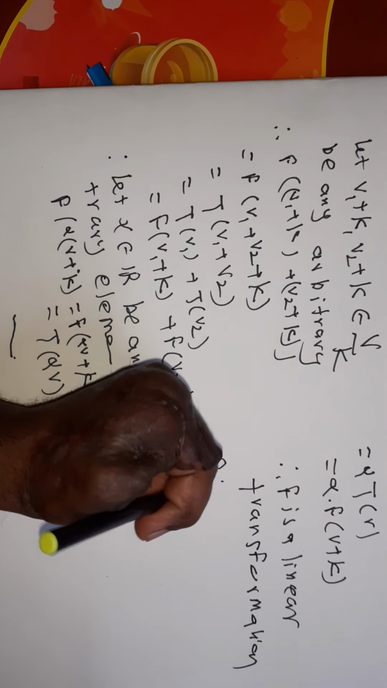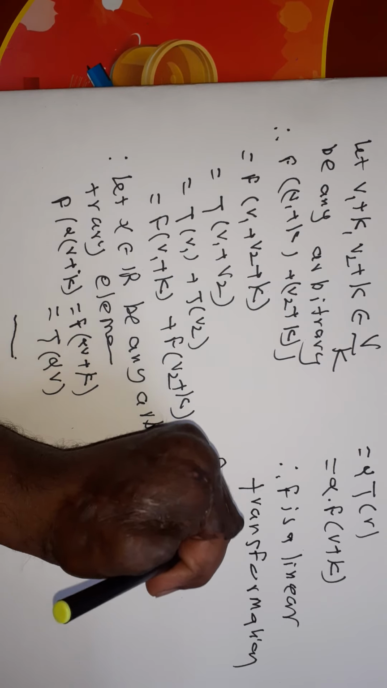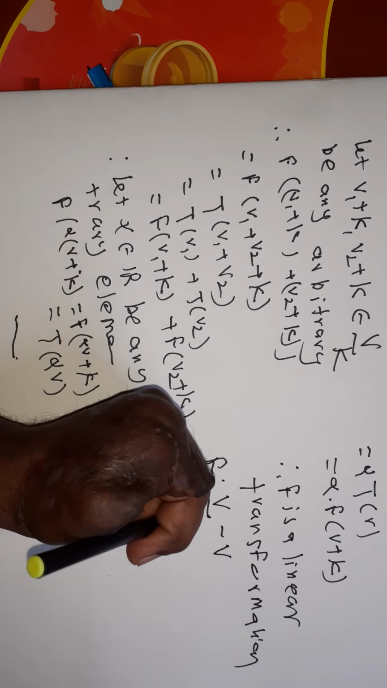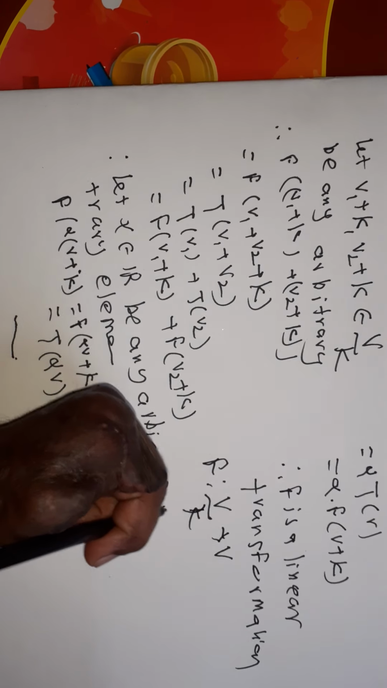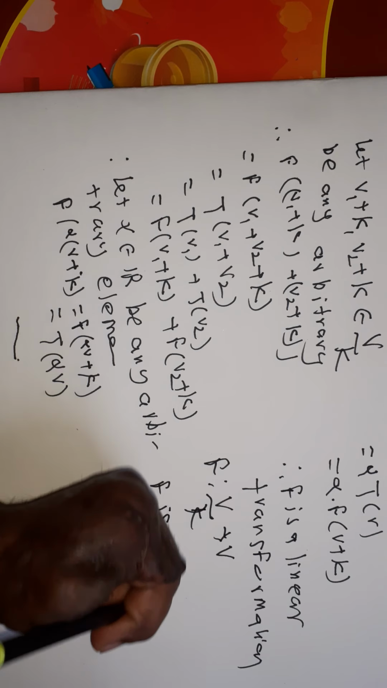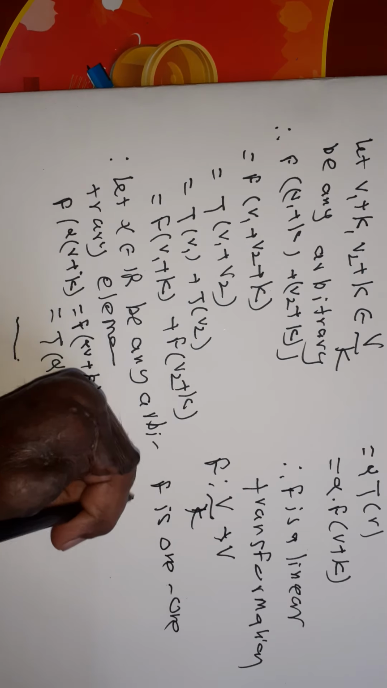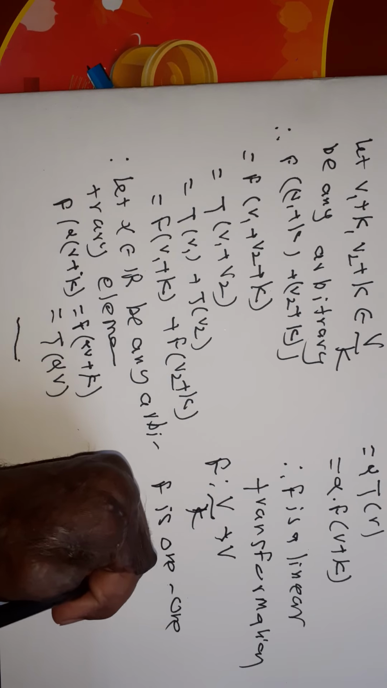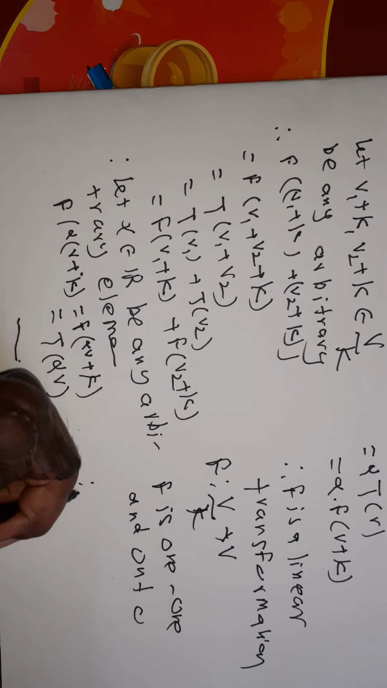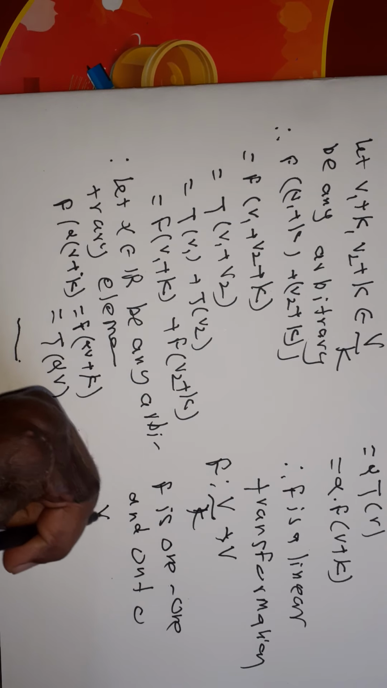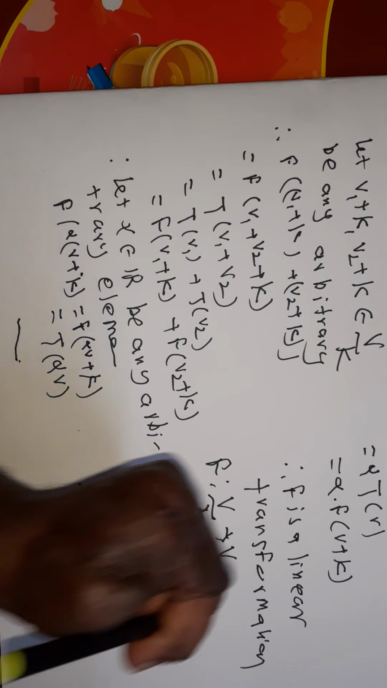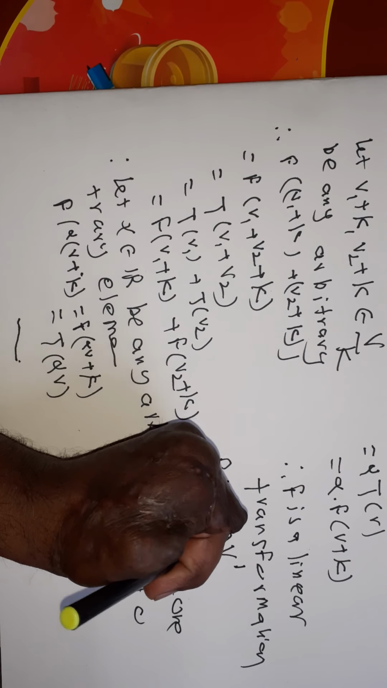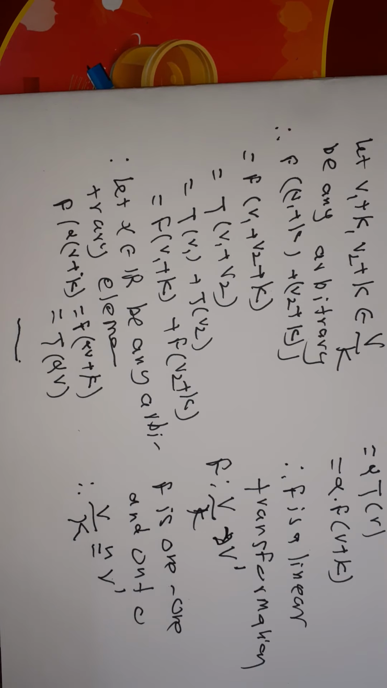F from V modulo K to V dash is a linear transformation, and F is 1-1 and onto. Therefore V modulo K is isomorphic to V dash. And therefore the proof of the first isomorphism theorem is completed.